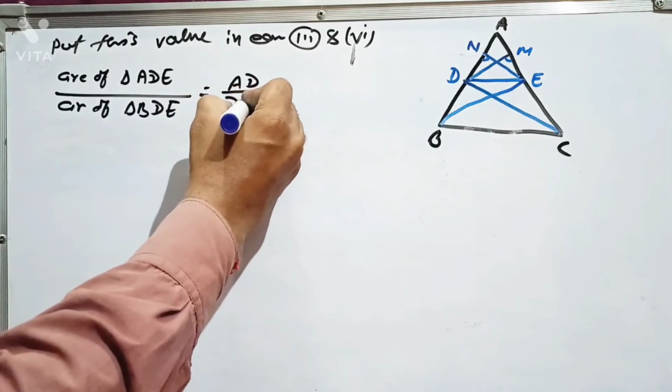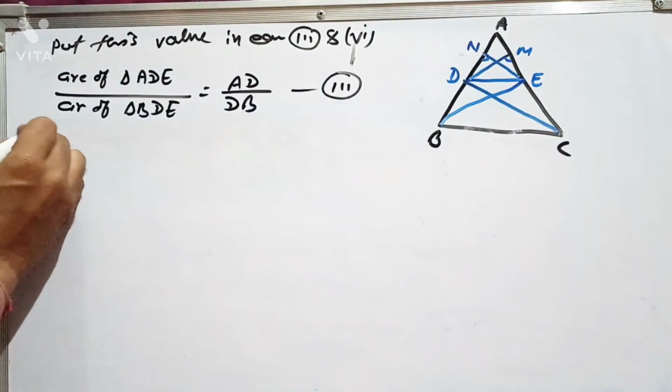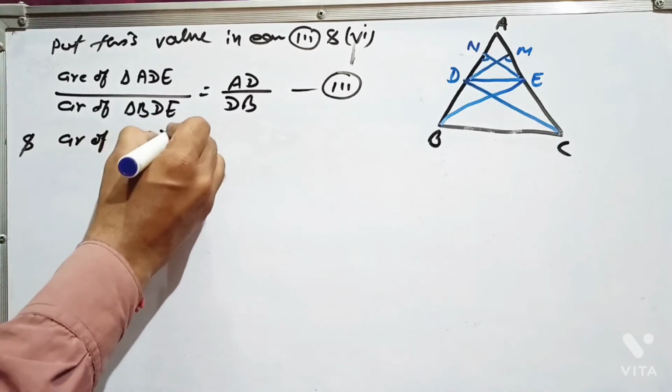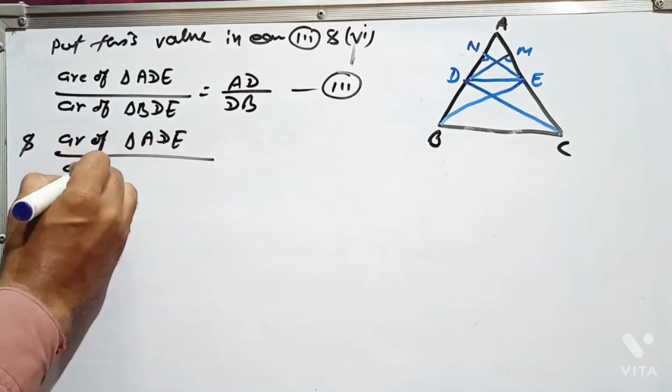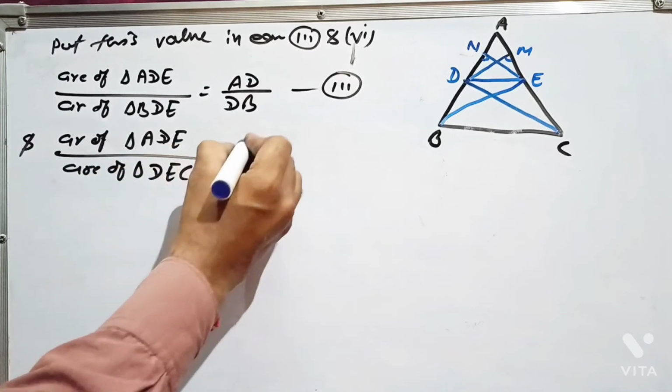And area of triangle ADE by area of triangle DEC is AE by EC.